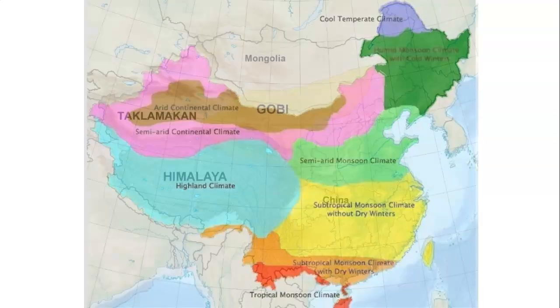When we layer a physical map over the climate map, you can see the physical features that create or are created by climates. Notice the Himalayas to the south and the Gobi Desert to the north. Arid climates are where you would usually find deserts. The Gobi Desert is unique when we think of a desert. It is a cold desert, not a hot desert.